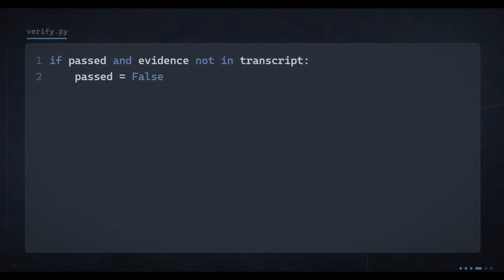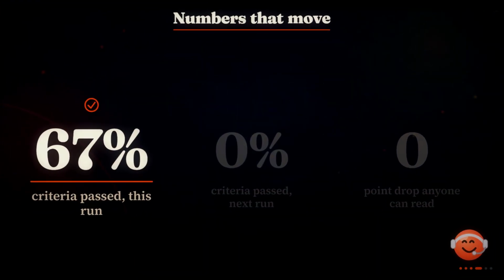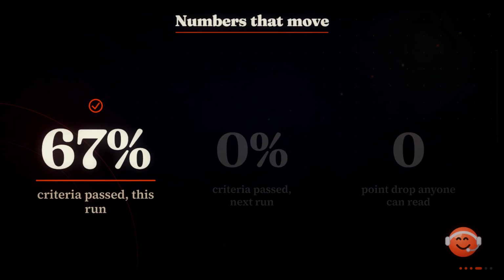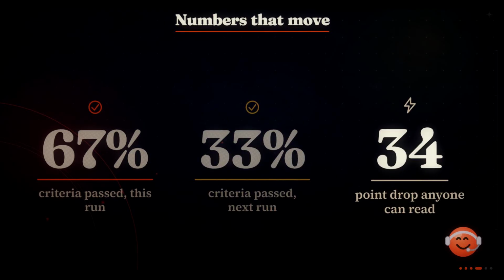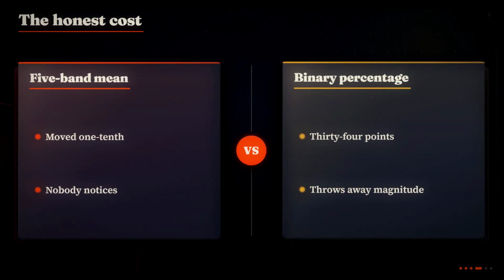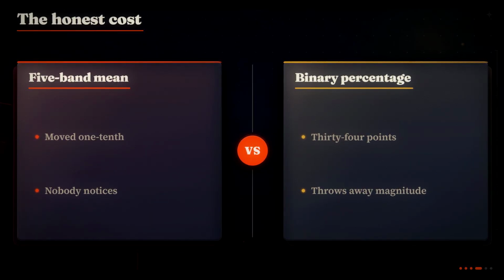Then count. 3 criteria, 2 passed. 67%. Next run, 1 passes, 33%. That's a 34-point drop anyone in the room can read. Your 5-band mean, meanwhile, moved 1/10, but binary throws away magnitude.